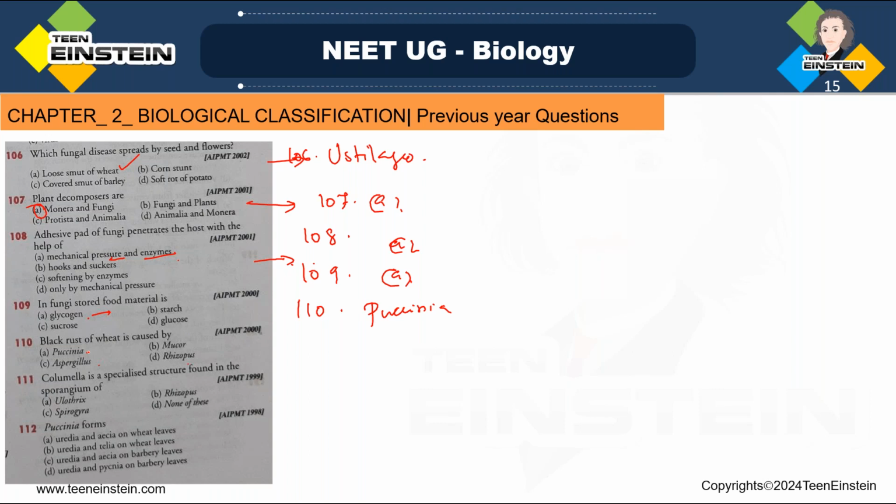Puccinia. So here option Puccinia is there. Puccinia graminis tritici, that is the organism which is causing the black rust of wheat. So that is causing enormous economic loss in wheat growing regions of the world.